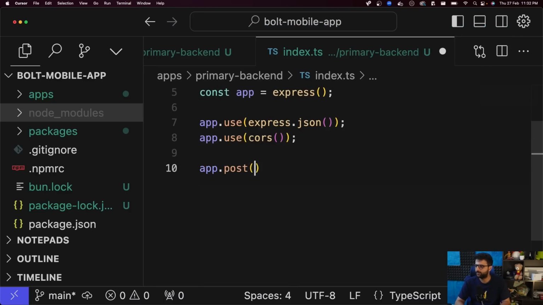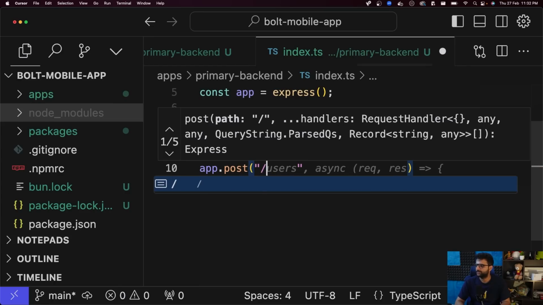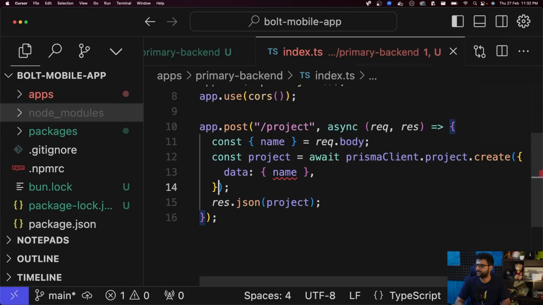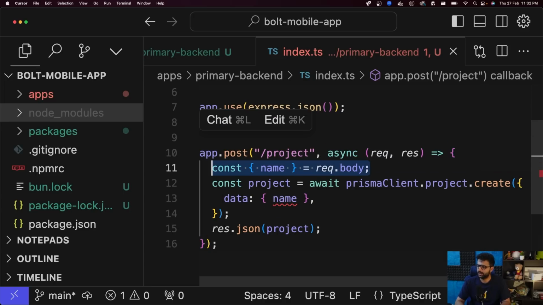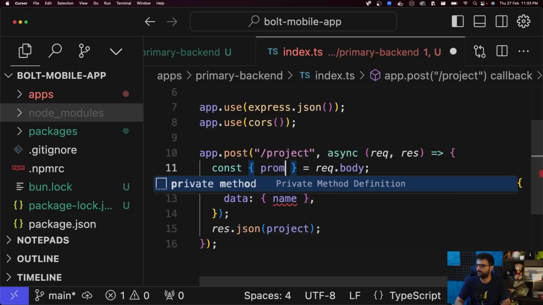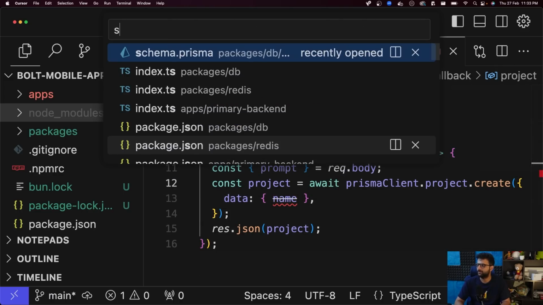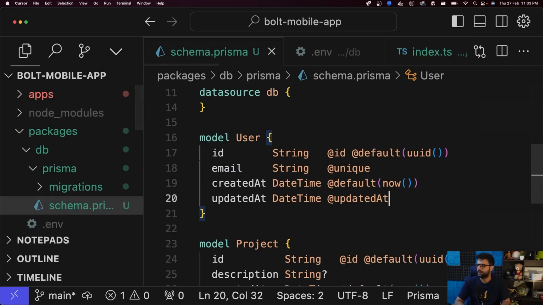So app.post /project, which doesn't really need to get a name. This will be AI generated. So it'll take the prompt as an input that the user provided us, the initial prompt, which probably I need to put in the database as well.